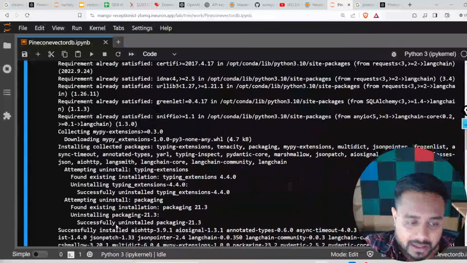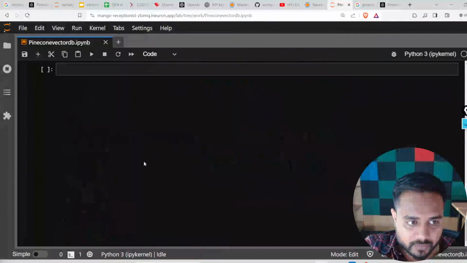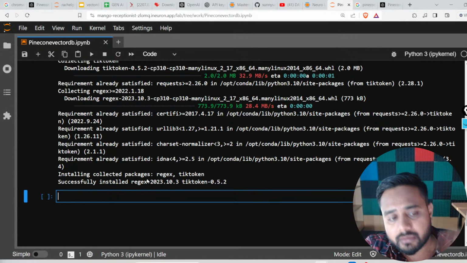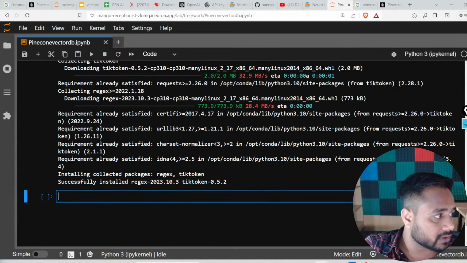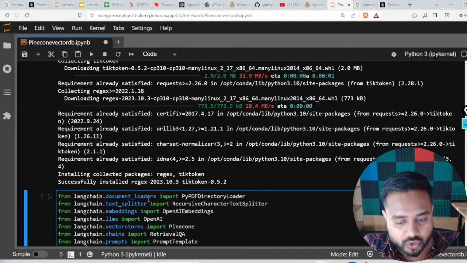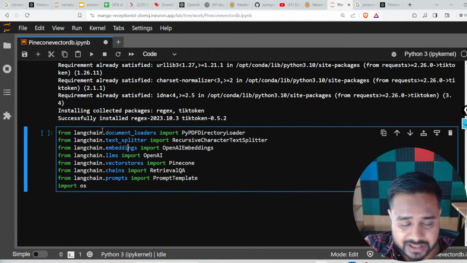Now let me do one thing. Let me write down the further code. So in the next cell, after installing all the libraries, I am running a further cell. So here, guys, what I need to do: now I am going to import all the libraries. Here I have written the import statements. Now let me show you those import statements. Here are the import statements, guys.